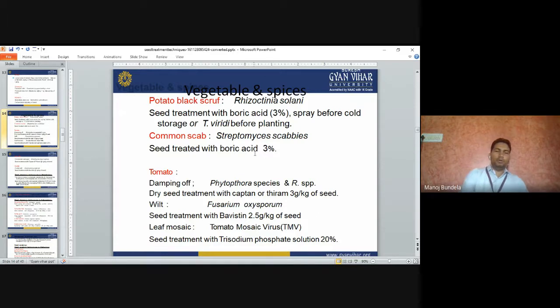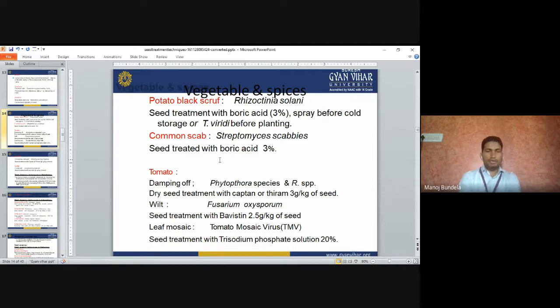Second, in tomato only, wilt. Wilt is caused by Fusarium oxysporum. So wilt is controlled by seed treatment with Bevistin, 2.5 gram per kg of the seed. So Bevistin we can use at 2.5 gram per kg of the seeds to control the wilt disease in tomato.